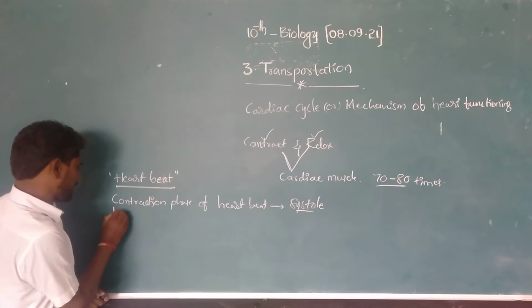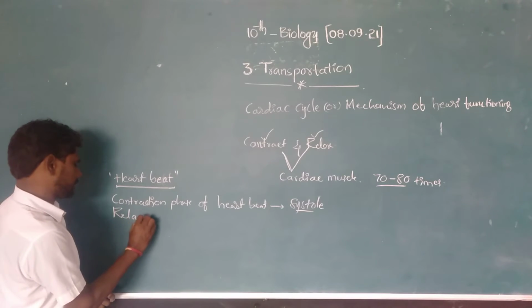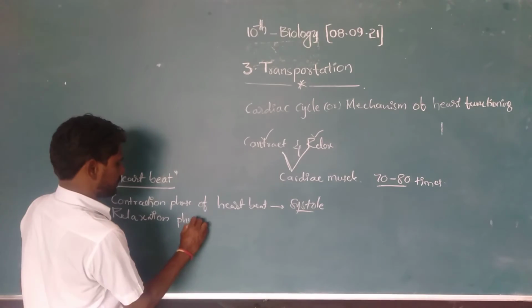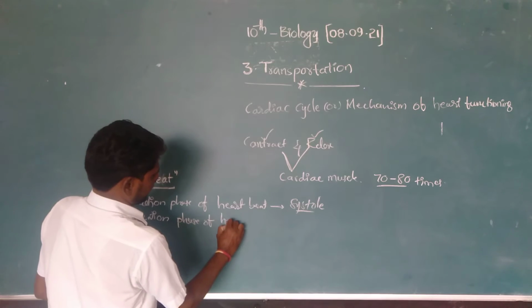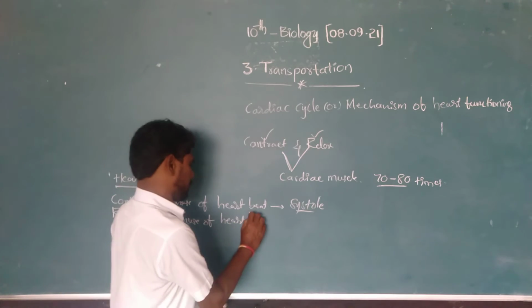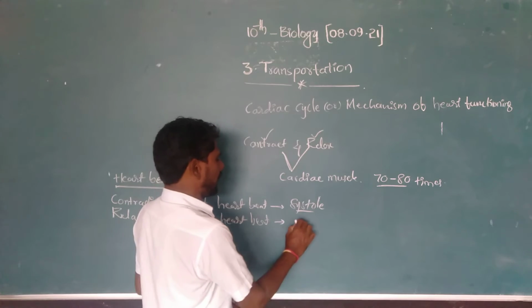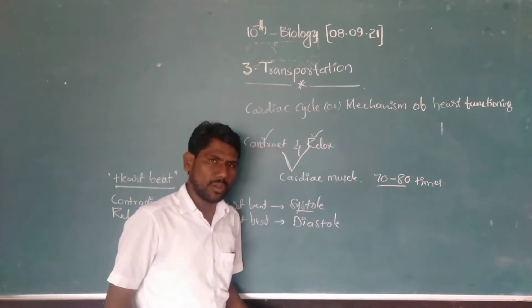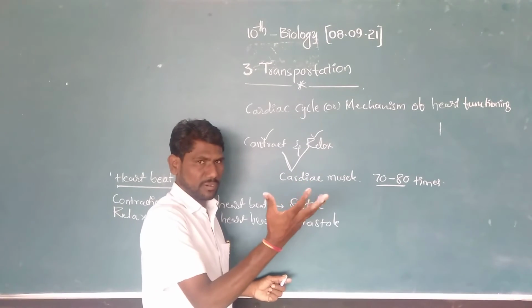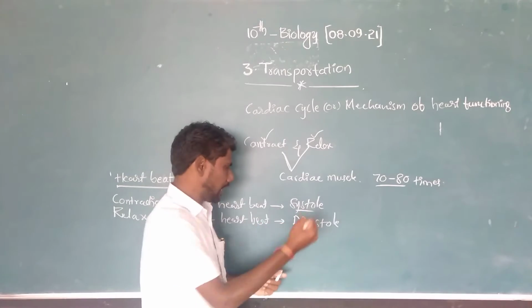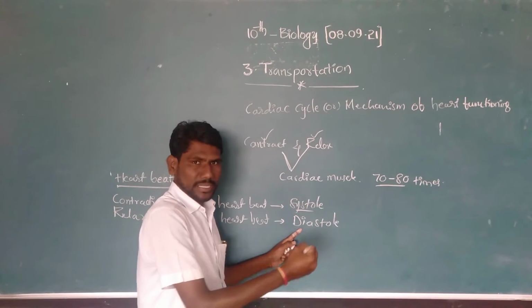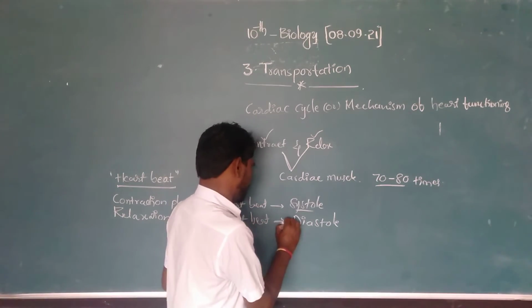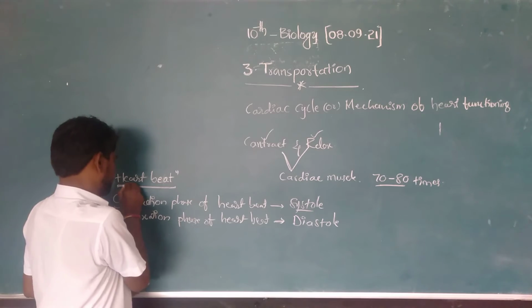Next, the relaxation phase of the heartbeat is called diastole. What is systole? Contraction of the heart is called systole. What is diastole? Relaxation of the heart is called diastole. This is called a heartbeat.